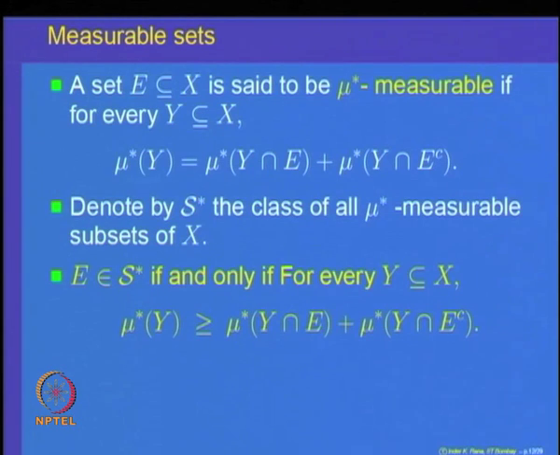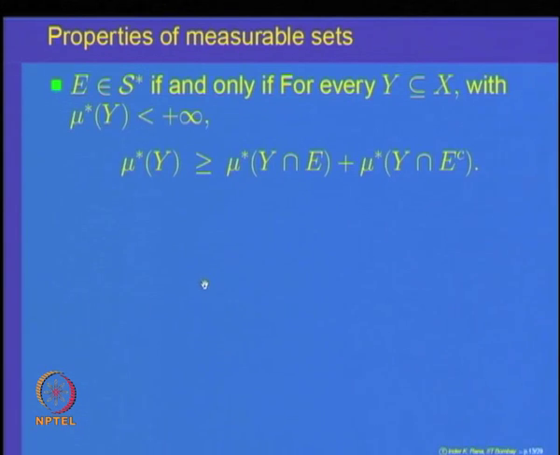So, to verify whether a set is measurable or not, one has to check only that mu star of y is bigger than or equal to mu star of y intersection E plus mu star of y intersection E complement for every set y. In case mu star of a set is infinity, this inequality is obvious. So one has to check it only for sets y for which mu star of y is finite. That gives us a simplification: a set E is measurable if and only if for every subset y of X with mu star of y finite, mu star of y is bigger than or equal to the sum of those two terms.